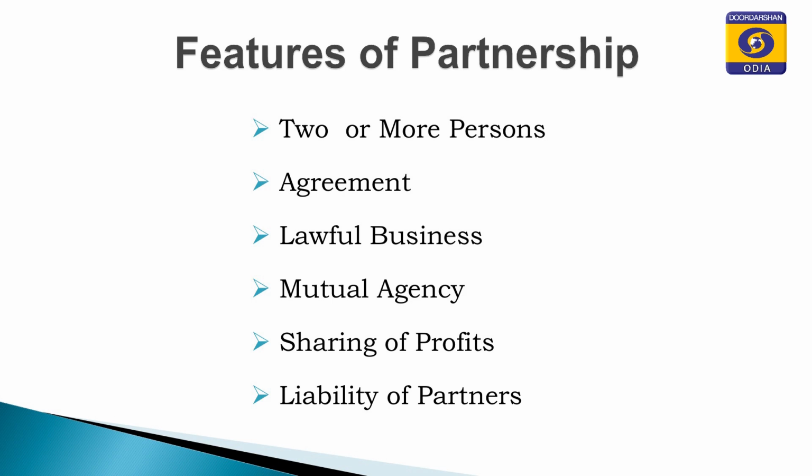Minimum two persons are required to form a partnership business, and the maximum is not specified. The Partnership Act 1932 is silent about the maximum number of persons required to form a partnership business.